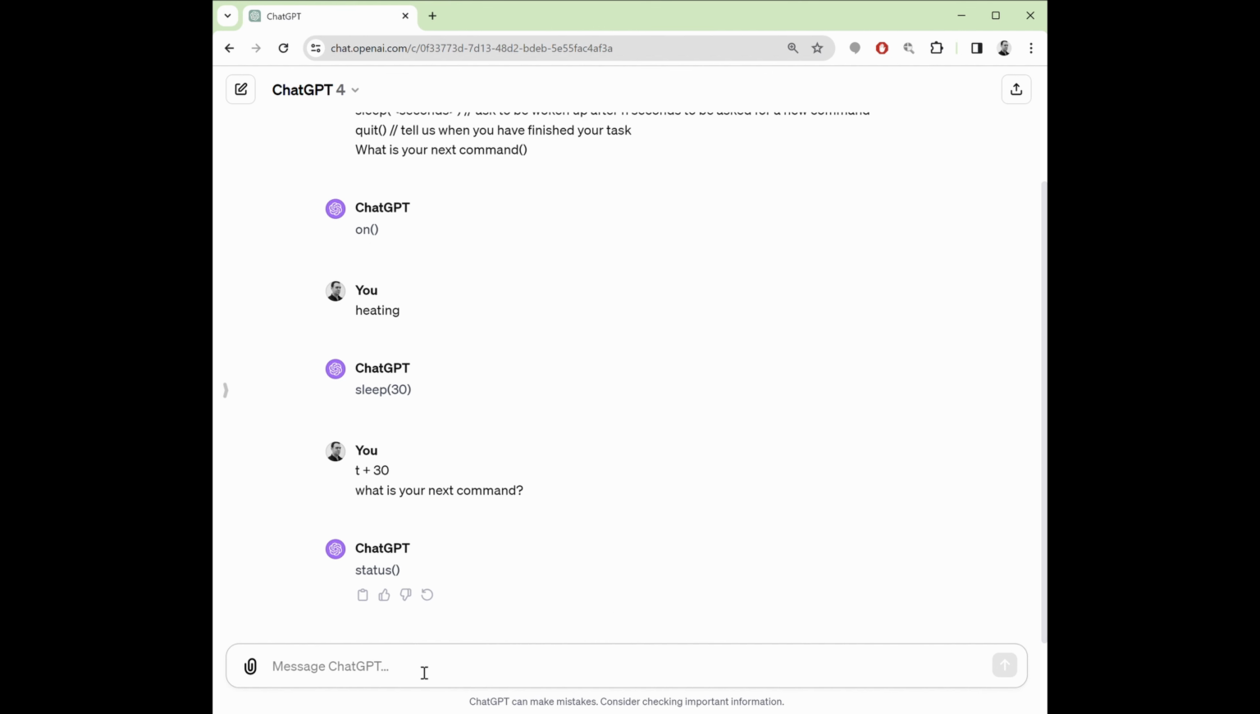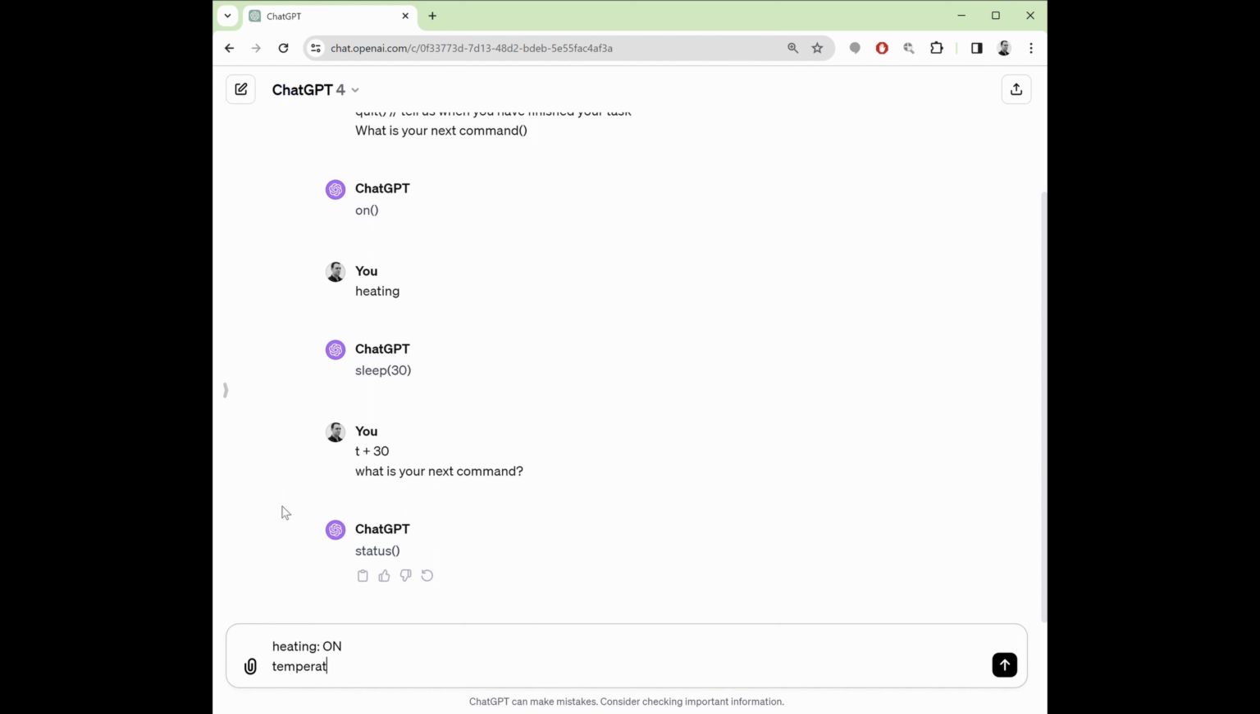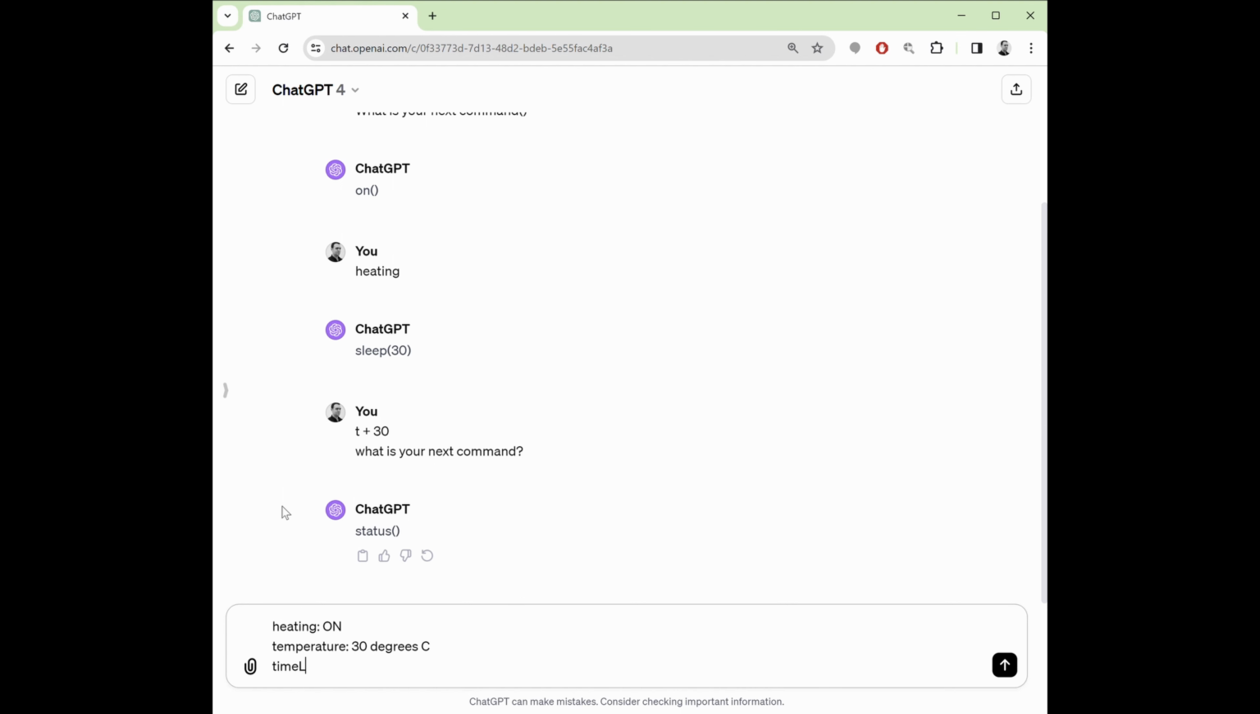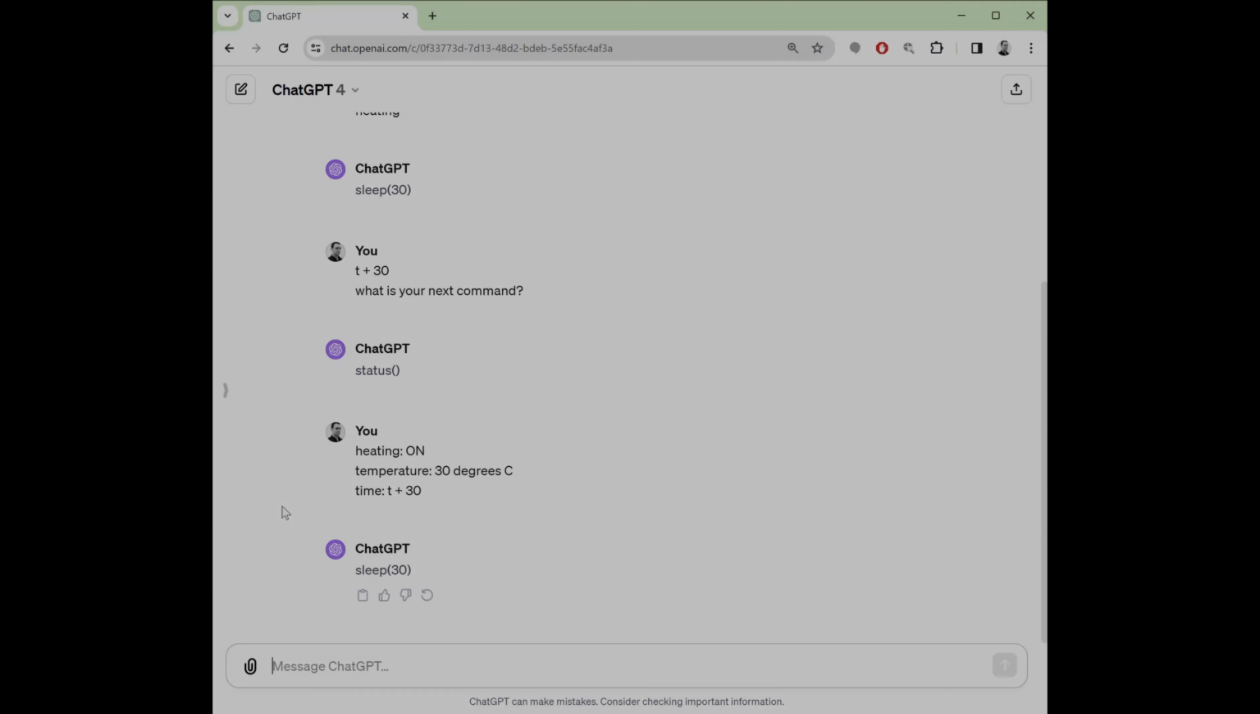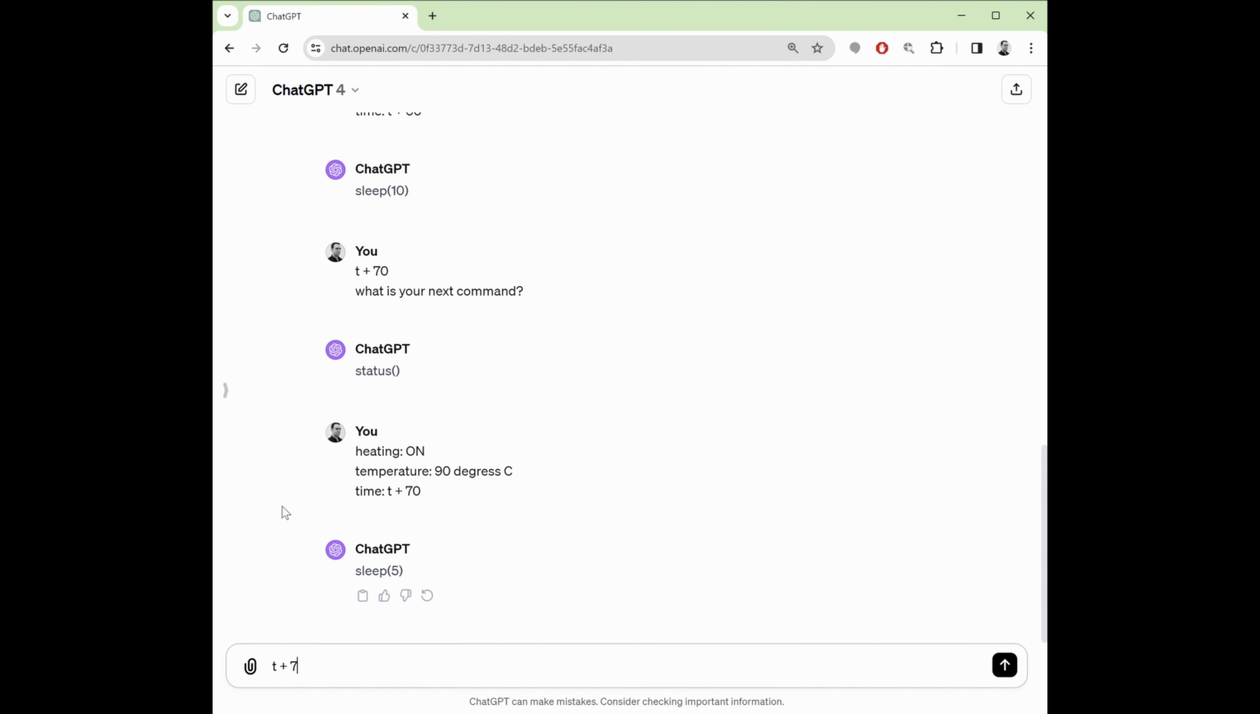Status. Okay, that's good. Our large language model wants to know what the heating status of the kettle is. So let's pretend that we are heating and the temperature is now 30 degrees and the time is t plus 30. Okay, it's going to sleep for another 30 seconds. What is your next command?